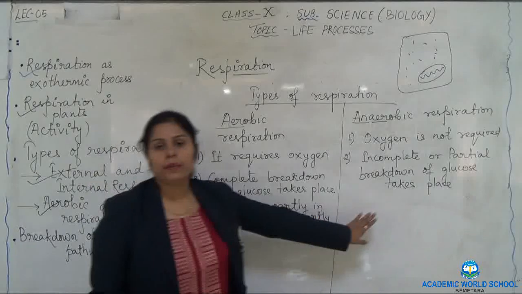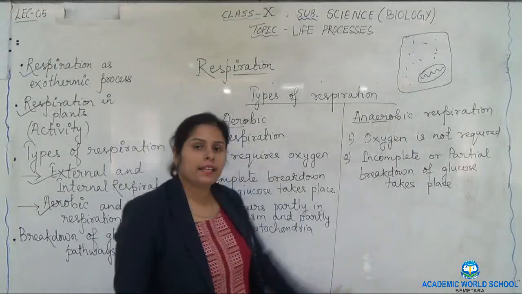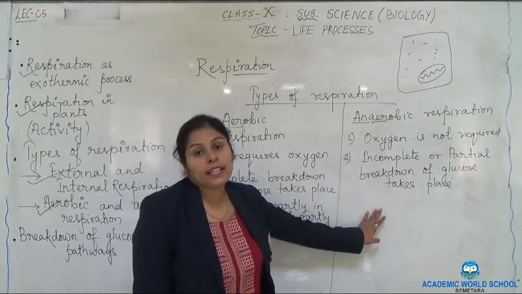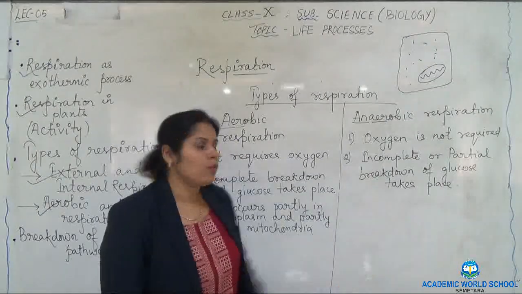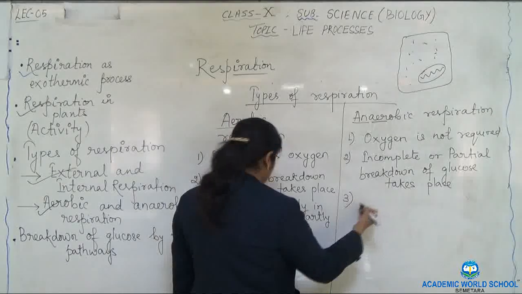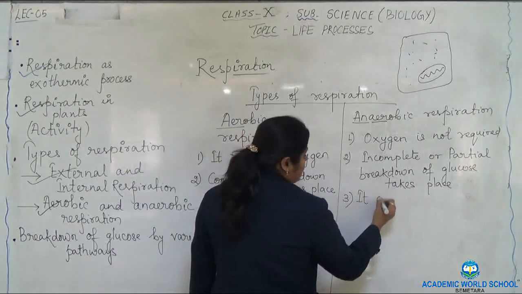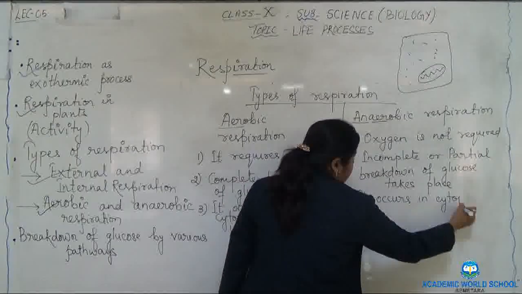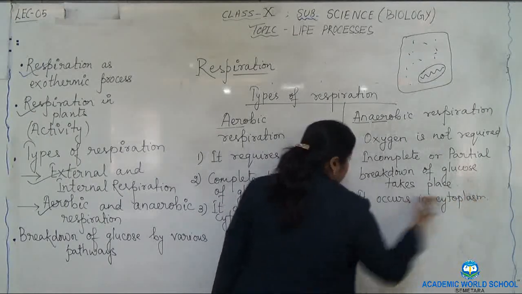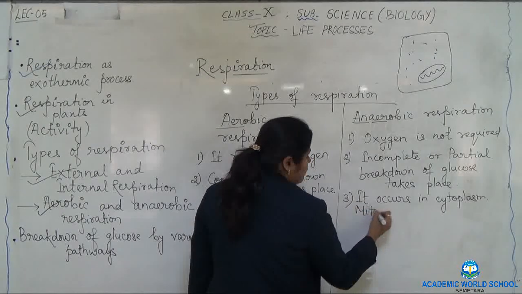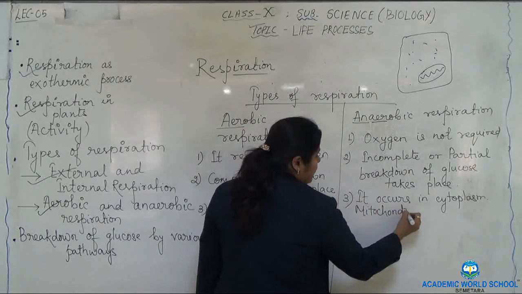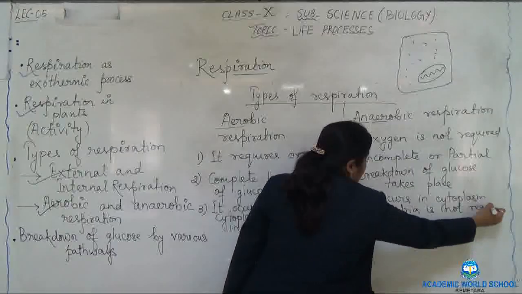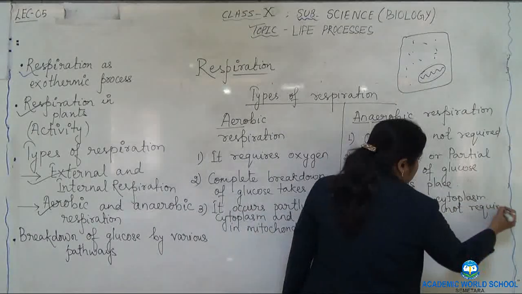Whereas anaerobic respiration takes place inside the cell of course, but in the cytoplasm only. Mitochondria is not required here. Third, we can write down, it occurs in cytoplasm. Mitochondria is not required.